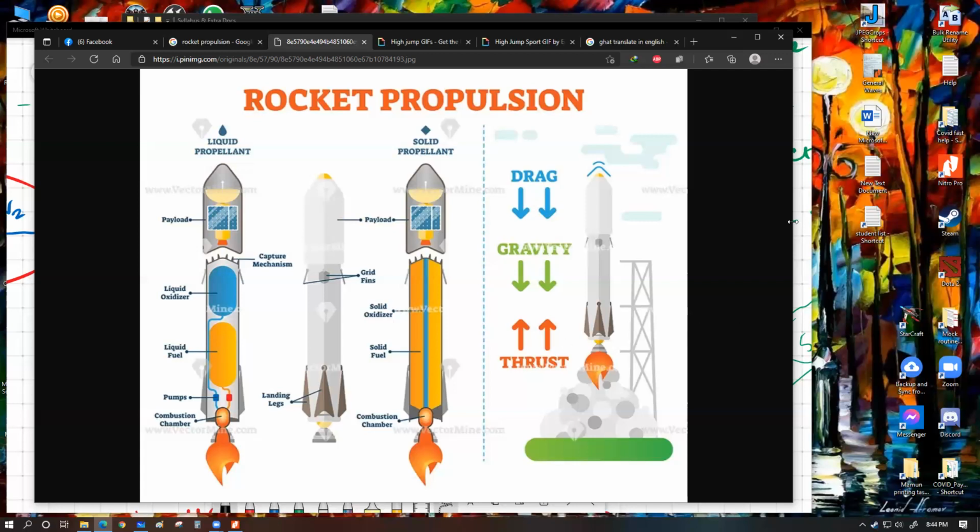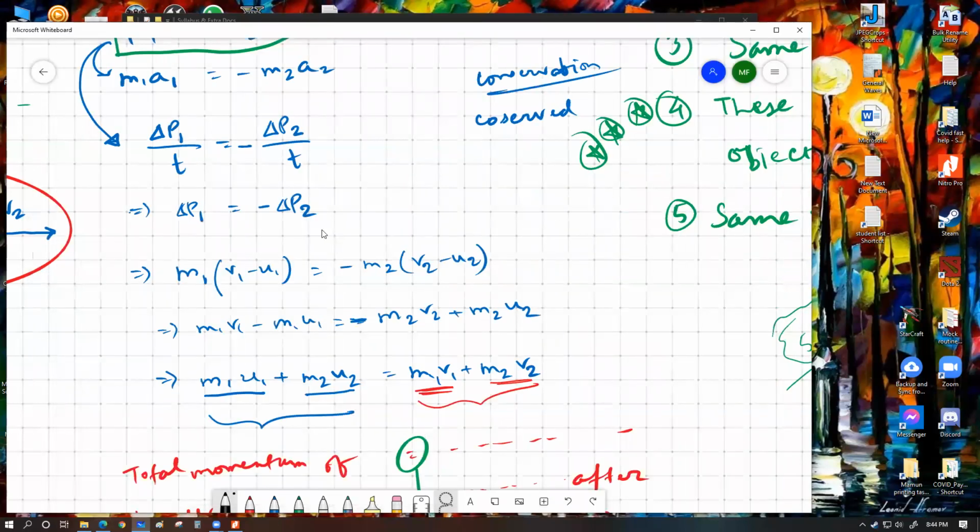Get this part. This is the equation once again, that's what drives a rocket. So if you have, let's say, the mass of the rocket multiplied by the velocity of the rocket that you want to get, that should be equal to the opposite, negative direction, mass of the exhaust gas multiplied by the velocity of the exhaust gas. The amount of gas that the rocket actually gives out is not that high, because you're not having an explosion, you're having a controlled burn within your engine using multiple different engines. So the mass of the exhaust gas is not that large compared to the mass of the rocket.